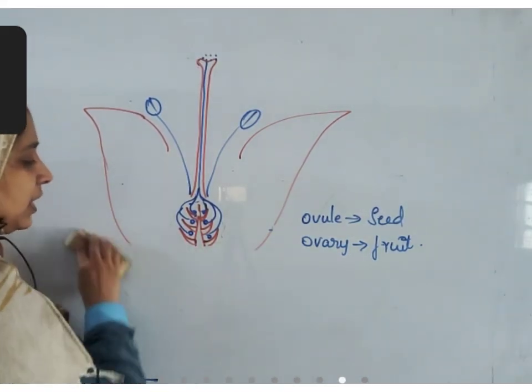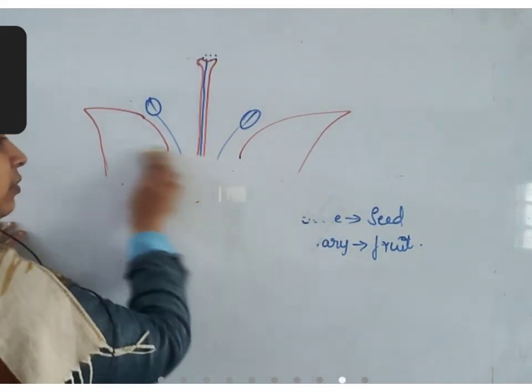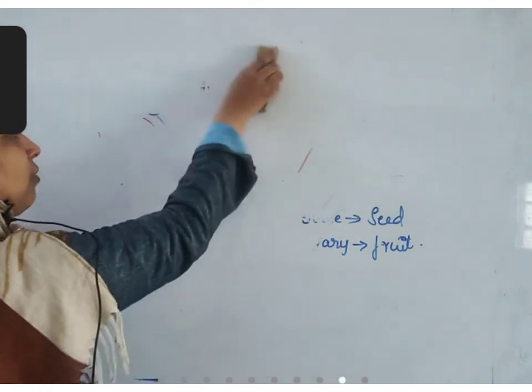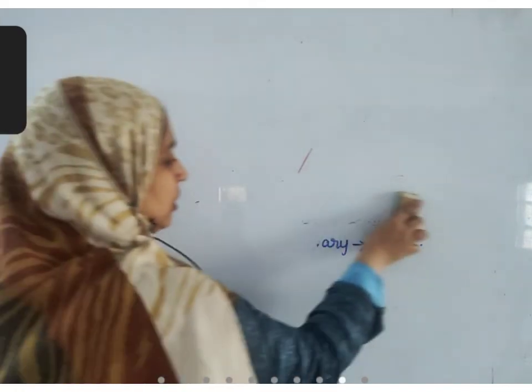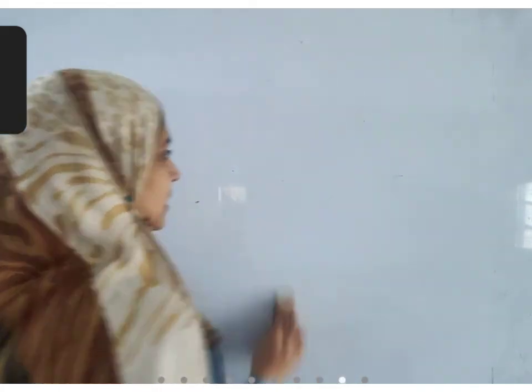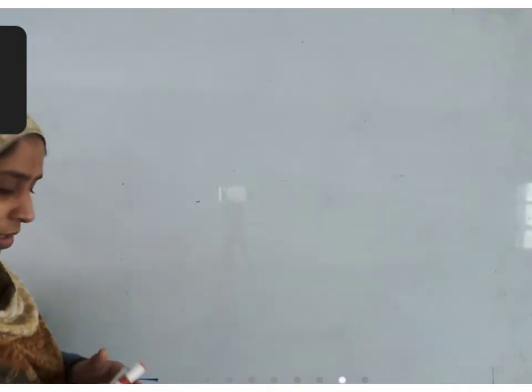With this, we have completed the life cycles of different plants. So till now we have completed the 4 kingdoms of Whittaker's classification. What are the 4 kingdoms that we have completed? Monera completed, Protista completed, Fungi completed, and Plantae completed. Now next class we will be discussing Animalia also.